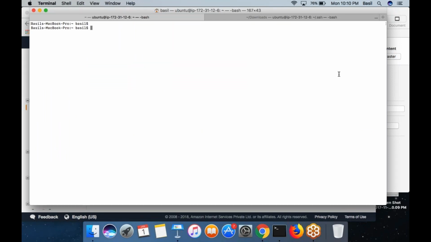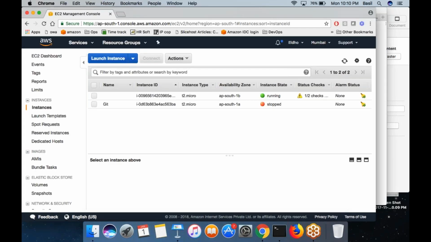AWS would charge you on an hourly basis. In your case, you have 750 free T2 micro machine usage, so most probably it is free. Otherwise, typically AWS would count your hours and charge you an amount on an hourly basis. So those kinds of instances that you create in AWS are called on-demand instances. That's what we have been doing.